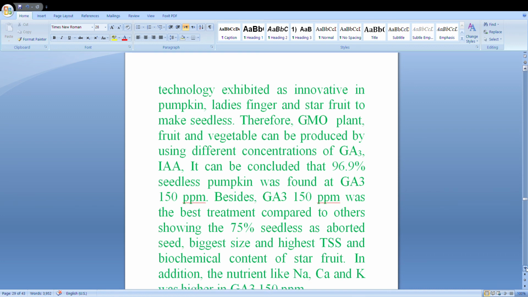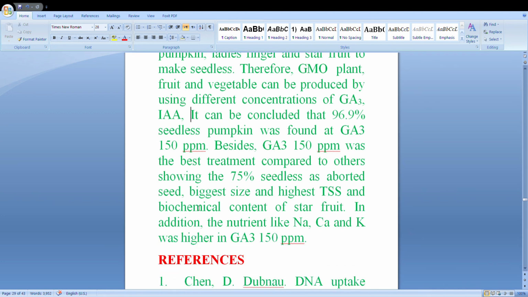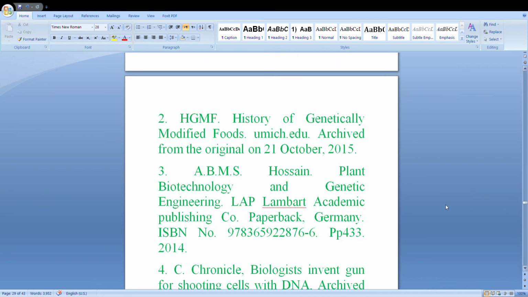So in others, you can see here aborted seeds, the biggest size and the highest TSS and biochemical content of foods. In addition to the nutrient contents, sodium, calcium and potassium were higher in GA3 150. In case of okra, 200 ppm and 100 ppm were the best, because it became 100% seedless. So these are the references with the different scientists' names.